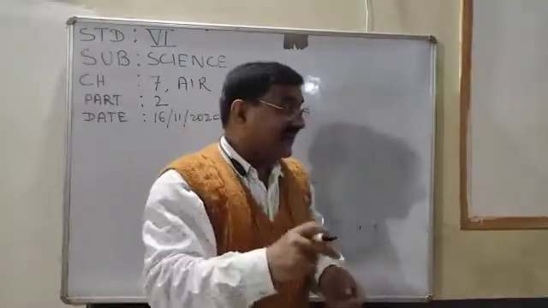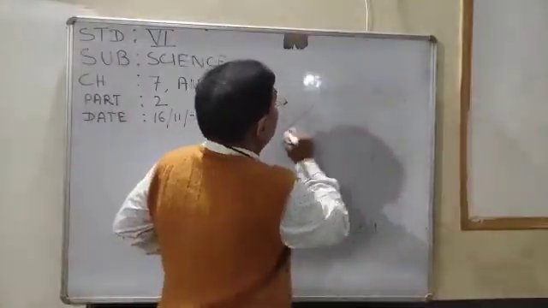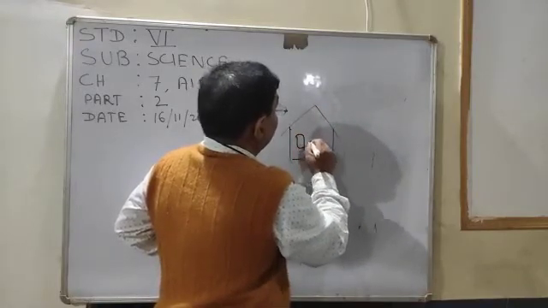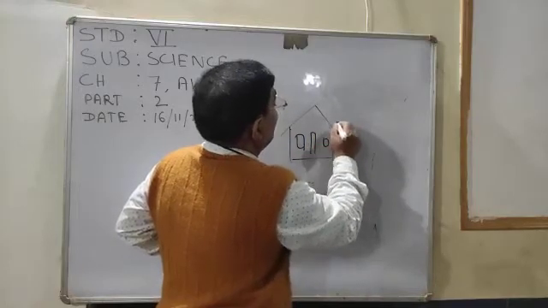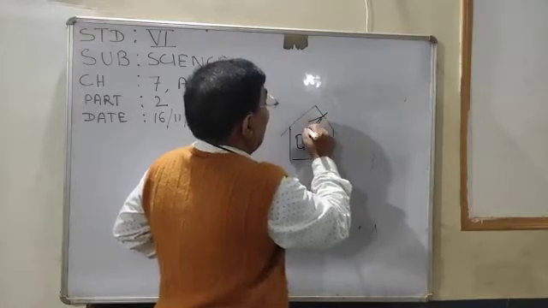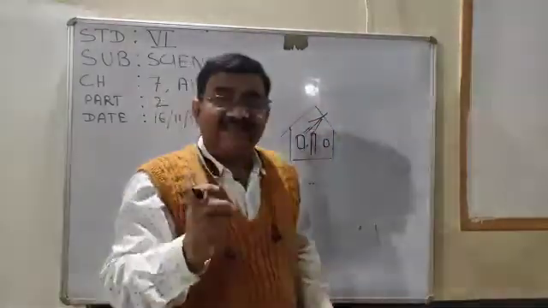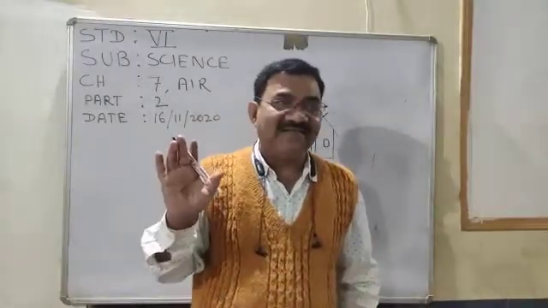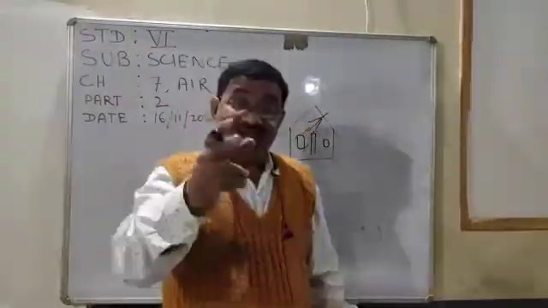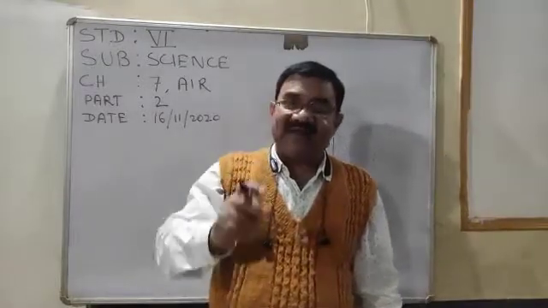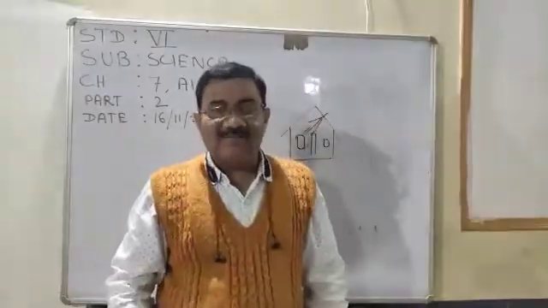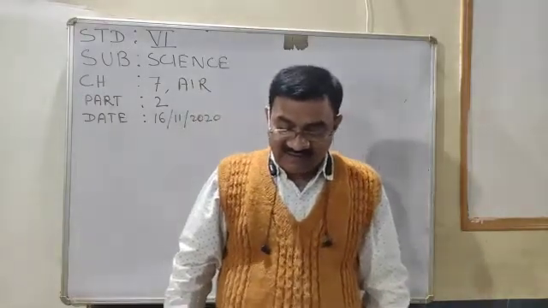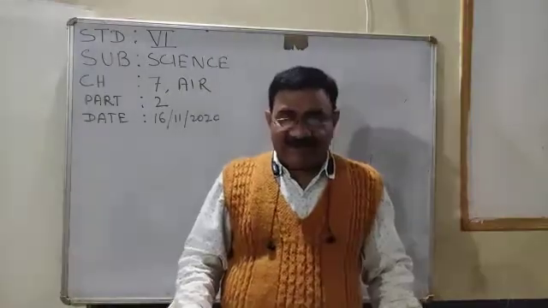In this sunlight you can see small dust particles dancing. Seen or not seen? Yes. So what does it indicate? That very small dust particles are present in air. So that was about the solid particles.